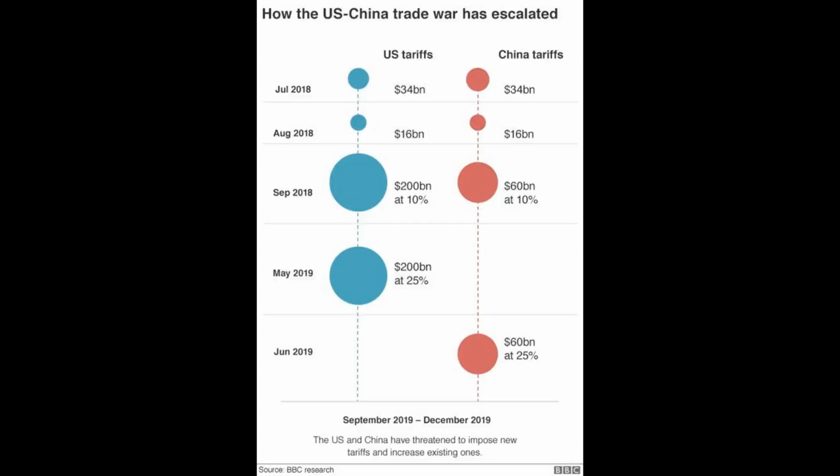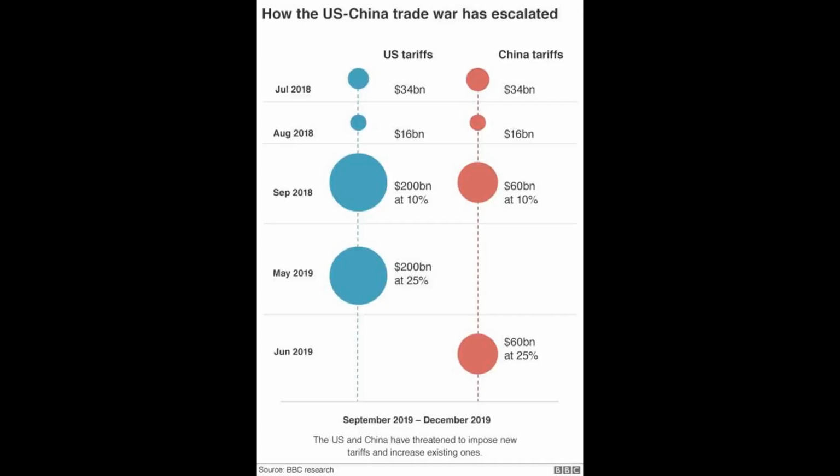Phase 3, escalation of tariffs, May 2019 to August 2019. Despite ongoing negotiations, tensions escalated in May 2019 when the U.S. raised tariffs on $200 billion worth of Chinese imports from 10% to 25%. China responded with its own tariff increases, triggering a series of retaliatory measures. The conflict intensified as both nations engaged in a tit-for-tat strategy, leading to widespread concerns over the impact on global supply chains and economic growth.